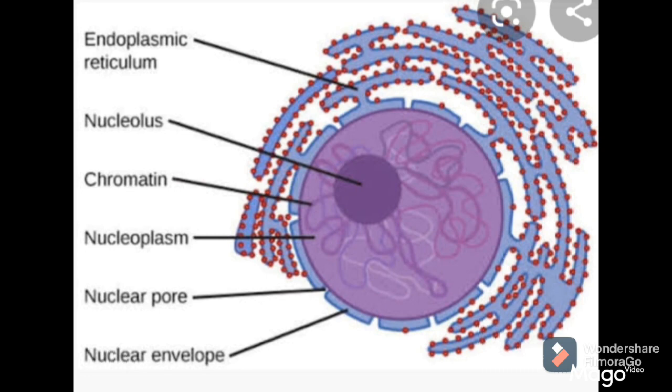It separates the nucleus from the surrounding cytoplasm. It is double membrane called nuclear envelope. So you can see in the diagram that outer membrane of nucleus is double layered. That's why it is called double membrane and it is nuclear envelope. Nuclear pores are present in the nuclear envelope. So this double membrane consists of many small pores which we call nuclear pores.